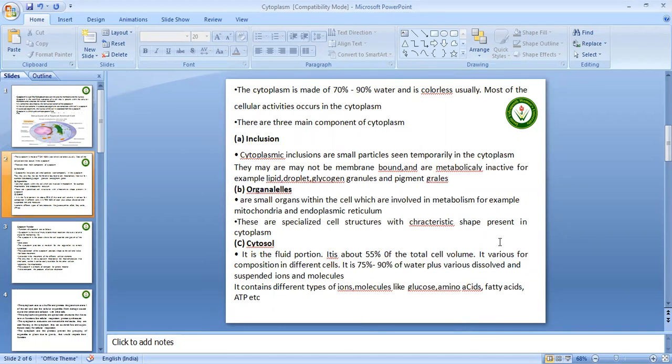Third one is cytosol. It is the fluid portion, and it is about 55% of the total cell volume. Its composition varies in different cells. It is 70 to 90% water plus various dissolved and suspended ions and molecules. It contains different types of ions and molecules such as glucose, amino acids, fatty acids, and ATP.